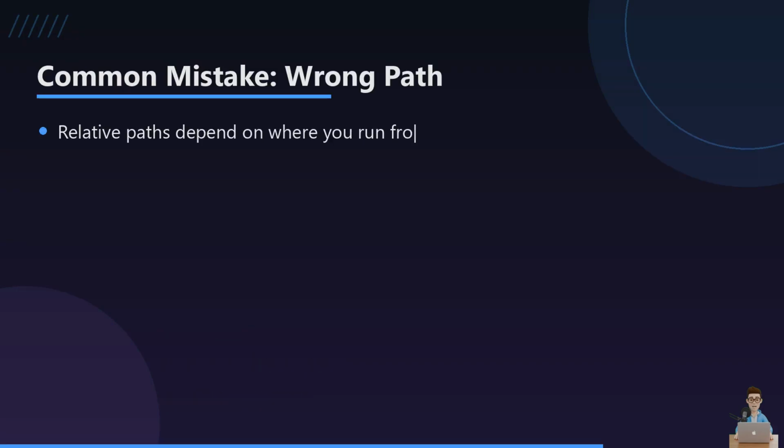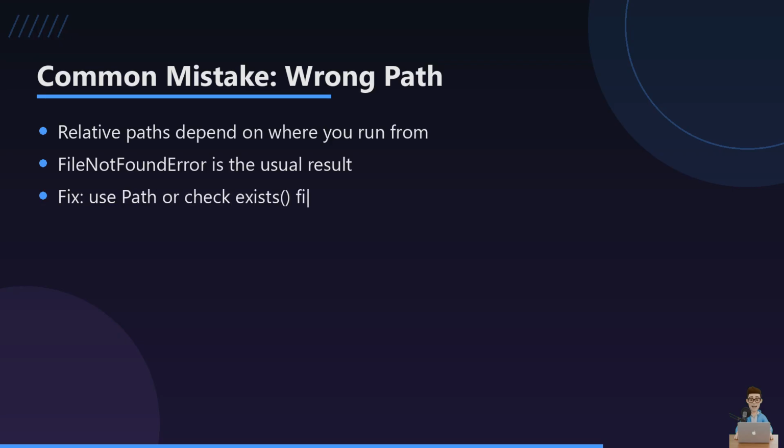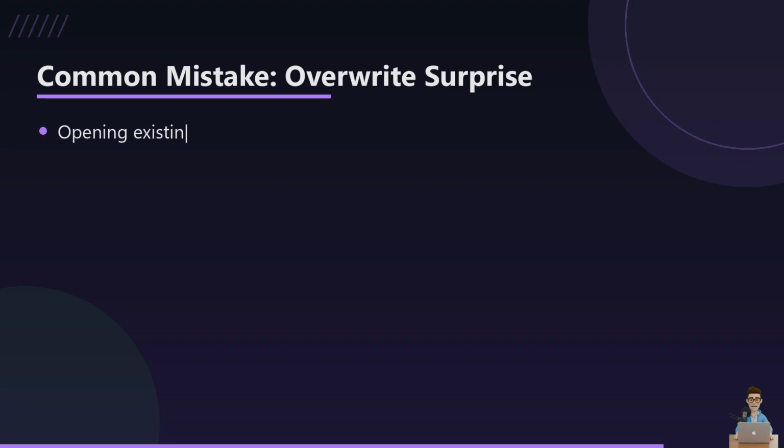Here is a mistake that trips up almost everyone starting out. If you write a relative path like data/notes.txt, it only works if you happen to run your program from the right folder, and if not, you get a file not found error. I will admit I have chased this exact bug for 20 minutes before realizing I was just in the wrong directory.